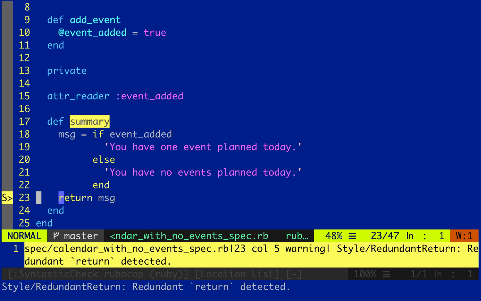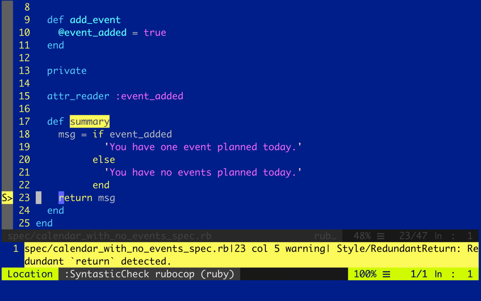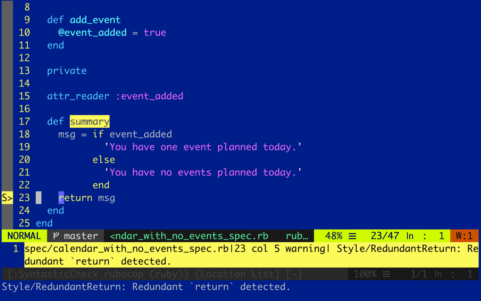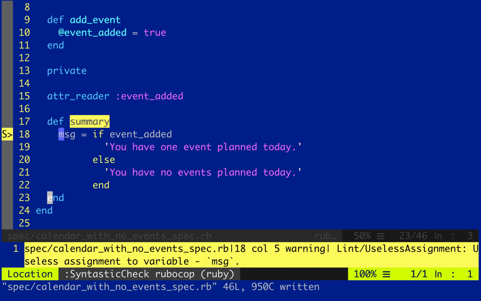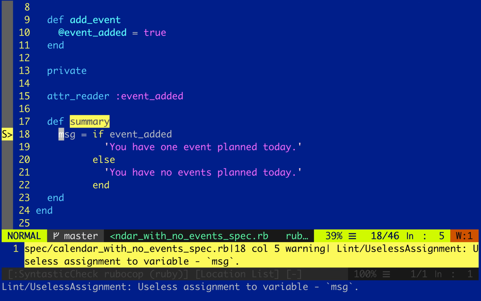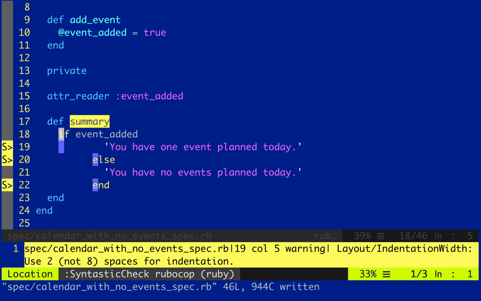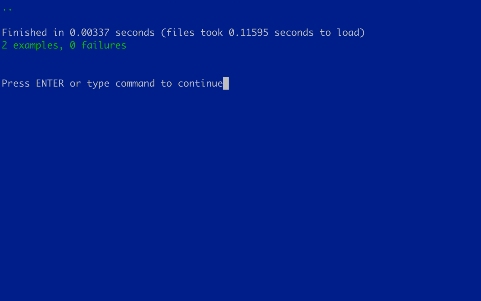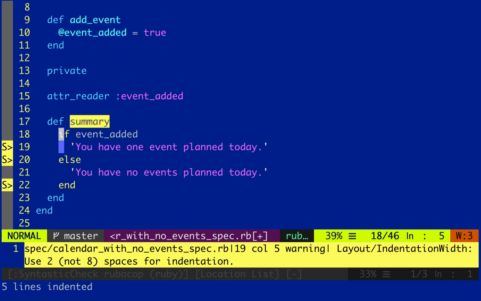Let's run that. Great. Okay, so we've got a redundant return. Get rid of that. Run those tests. Great. And now we've got a redundant local variable. And run that. Great, and now our indenting is back to the original.